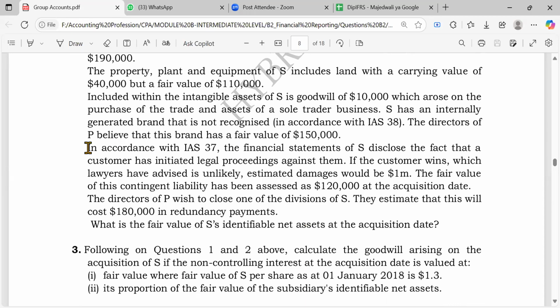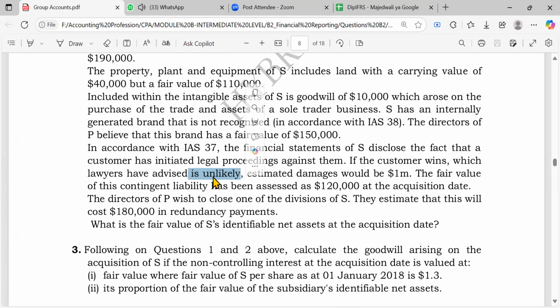Here we are told in accordance with IAS 37, which is provisions, contingent liabilities, and contingent assets, the financial statements of S disclose the fact that a customer has initiated legal proceedings against them. So the company maybe could be liable to pay something. Now you're told if the customer wins, which lawyers have advised is unlikely, it means the chance of the company being liable and doing the settlement is remote. So this is kind of at the very least a contingent liability, or maybe even not anything, right?